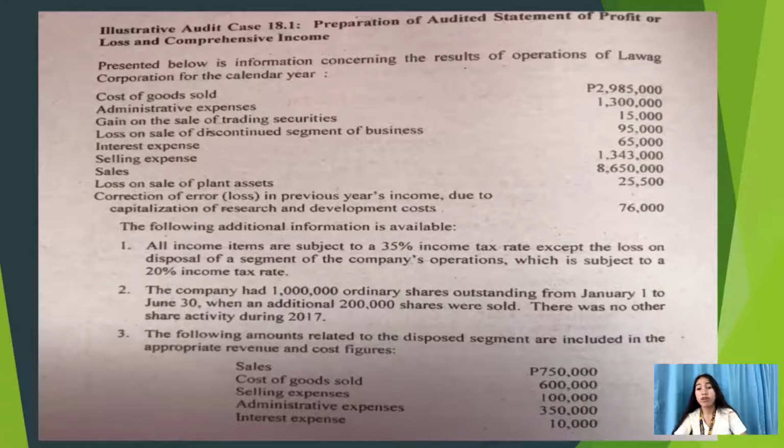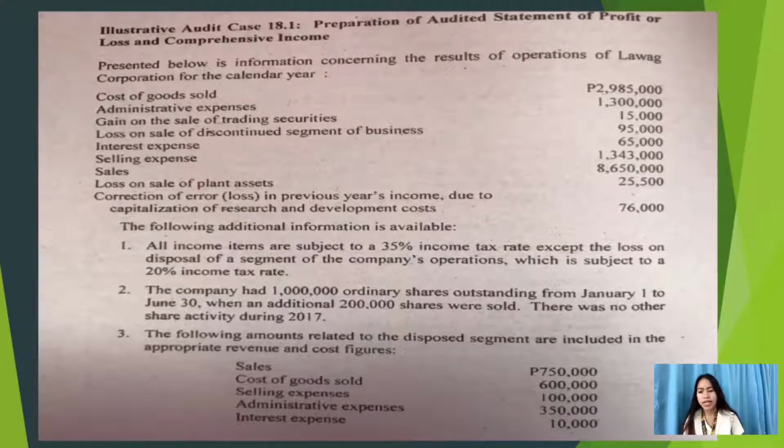calendar year. We have cost of goods sold 2,985,000, administrative expenses 1,300,000, gain on the sale of trading securities 15,000, loss on sale of discontinued segment of business 95,000, interest expense 65,000, selling expense 1,343,000, sales 8,650,000, loss on the sale of plant assets 25,500, and the correction of error or loss in the previous year's income due to capitalization of research and development cost 76,000.